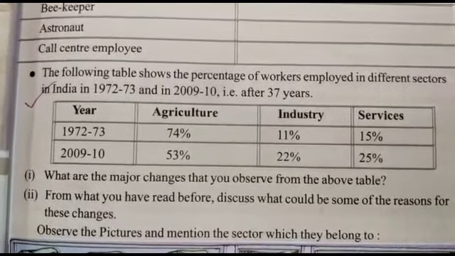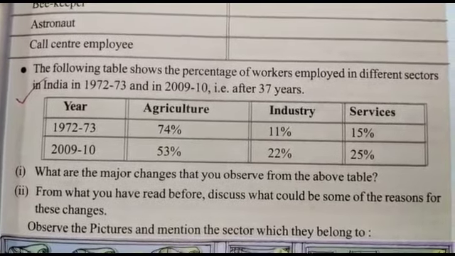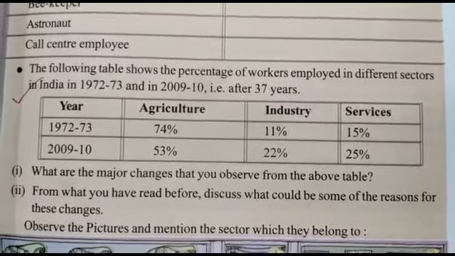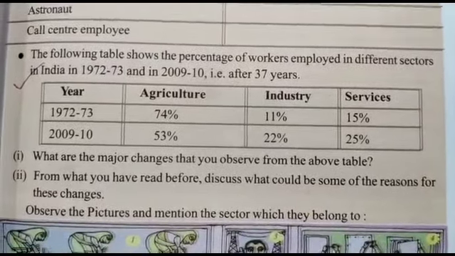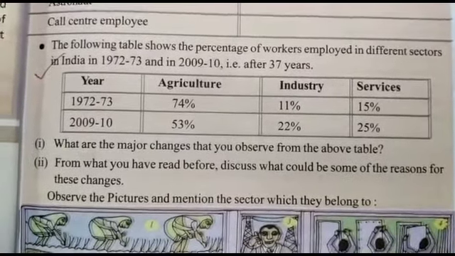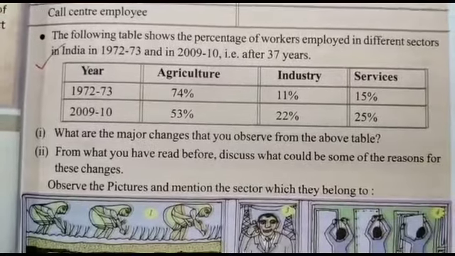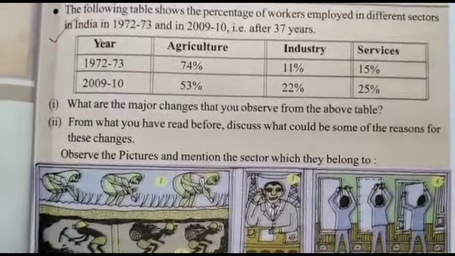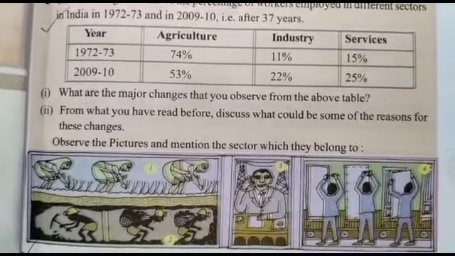Whereas in 2009-10, agriculture is 53%, industry 22%, service sector 25%. That means there is a drastic change where people have shifted from agriculture towards the other sectors, like industry and service sector, which we can understand through this table.